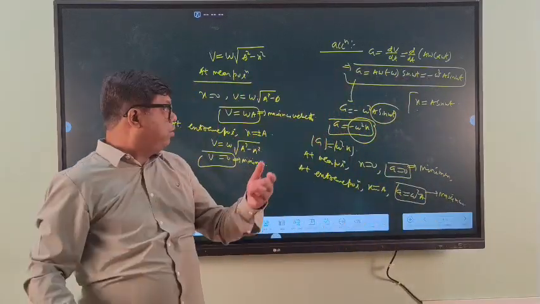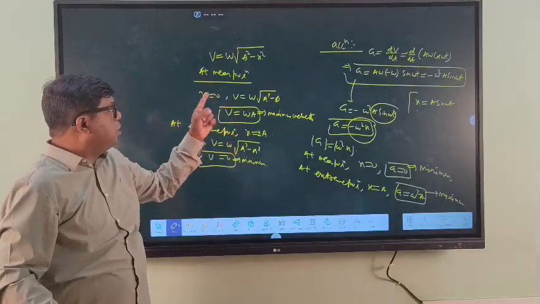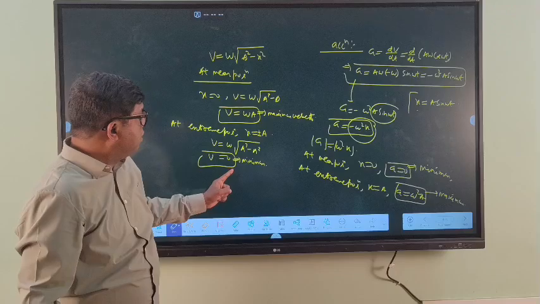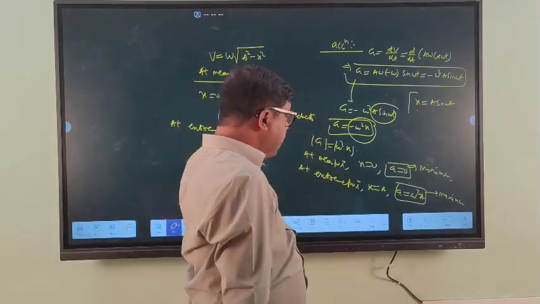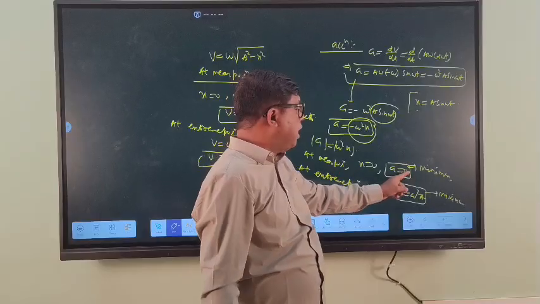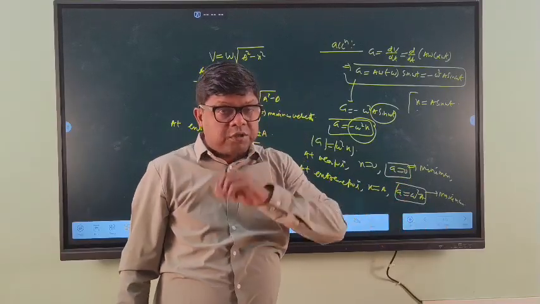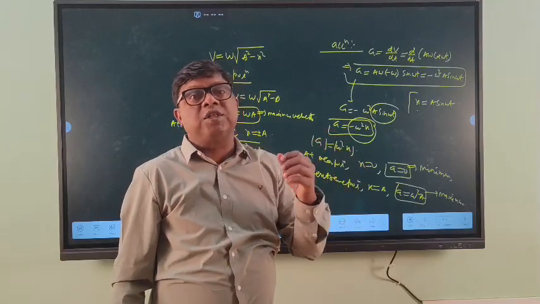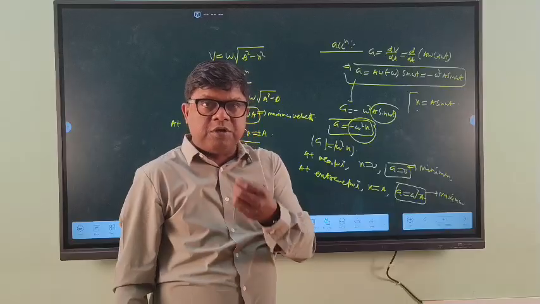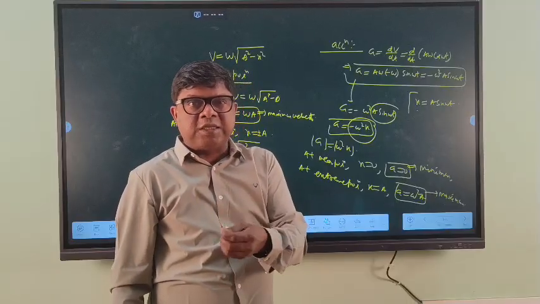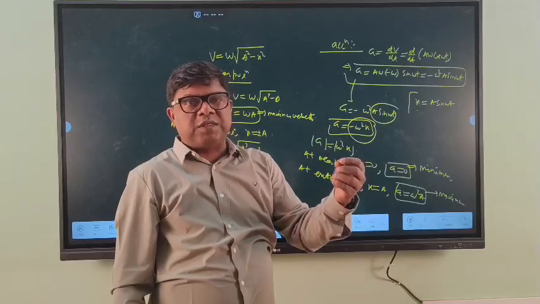You know that from the velocity expression we derived, at the mean position the velocity is maximum, and at the extreme position the velocity is minimum. But in case of acceleration, at the mean position acceleration is minimum, and at the extreme position acceleration is maximum. So when the velocity is maximum, acceleration is minimum. So in simple harmonic motion, at the mean position velocity is maximum and acceleration is minimum. At the extreme position, velocity is minimum, that is 0, and acceleration is maximum.